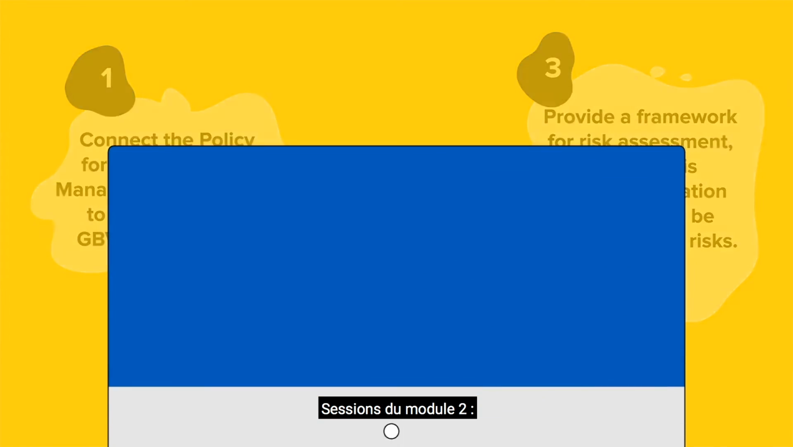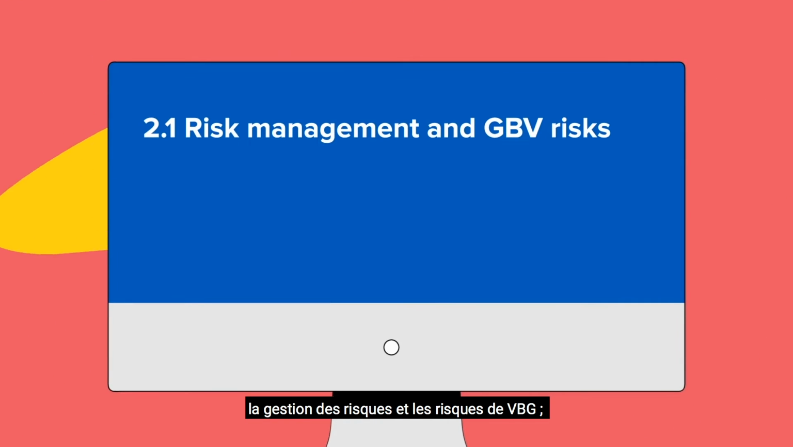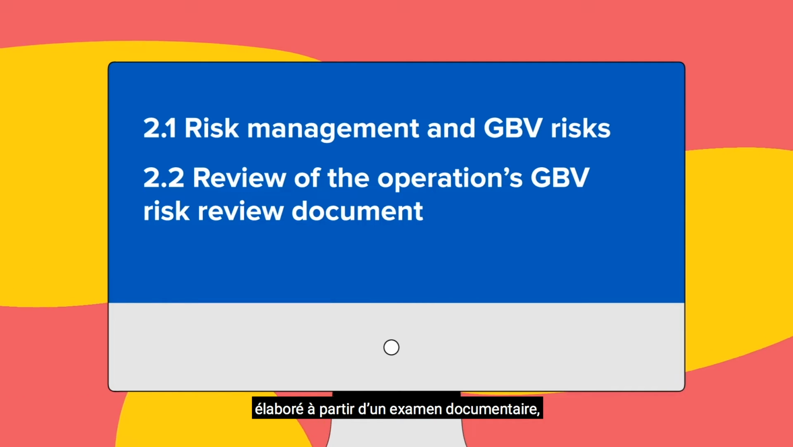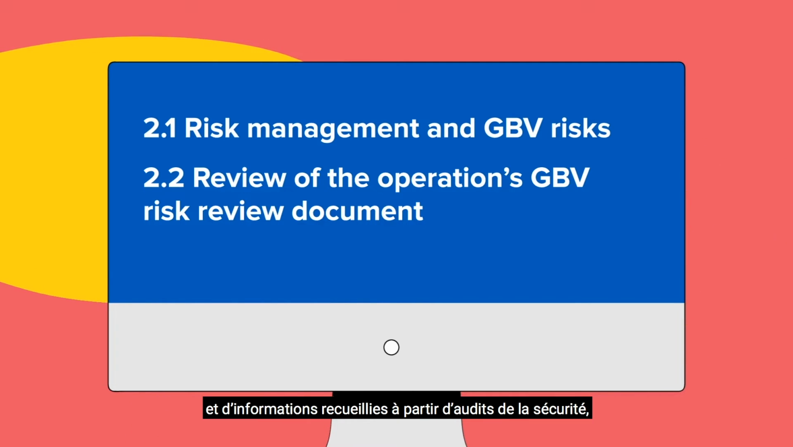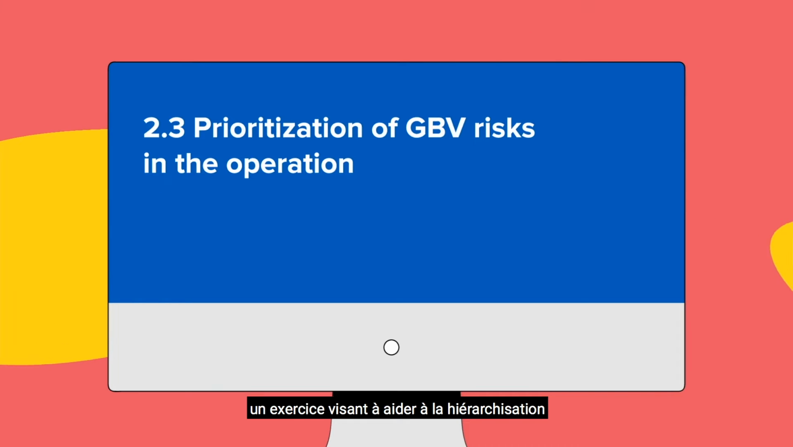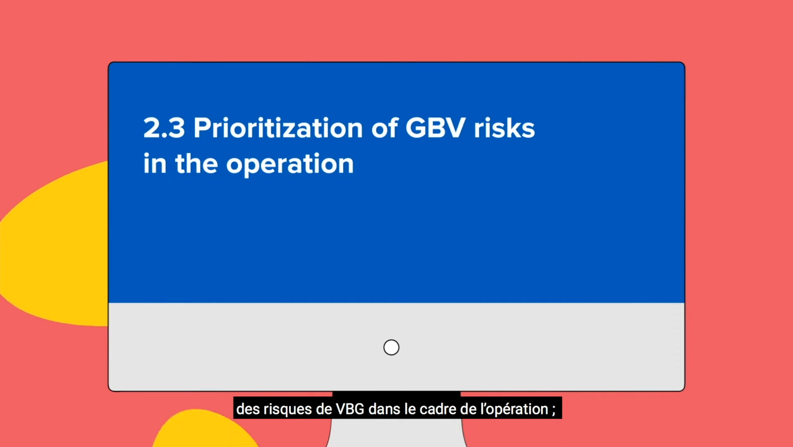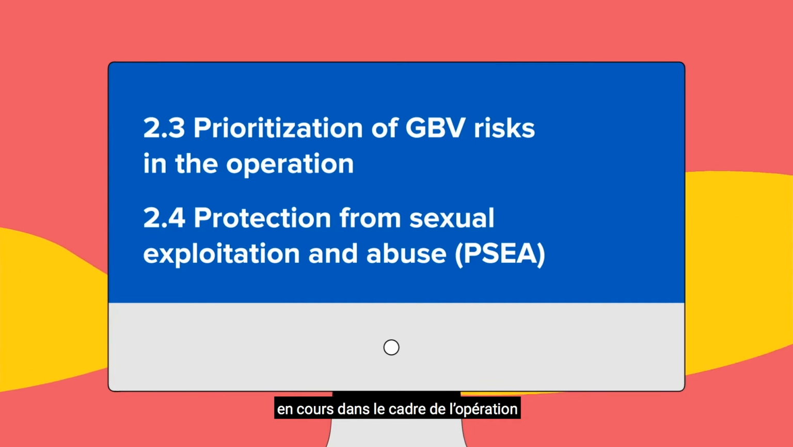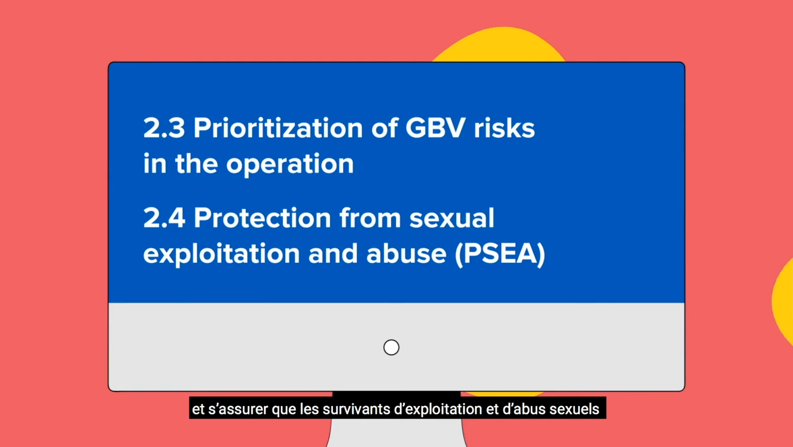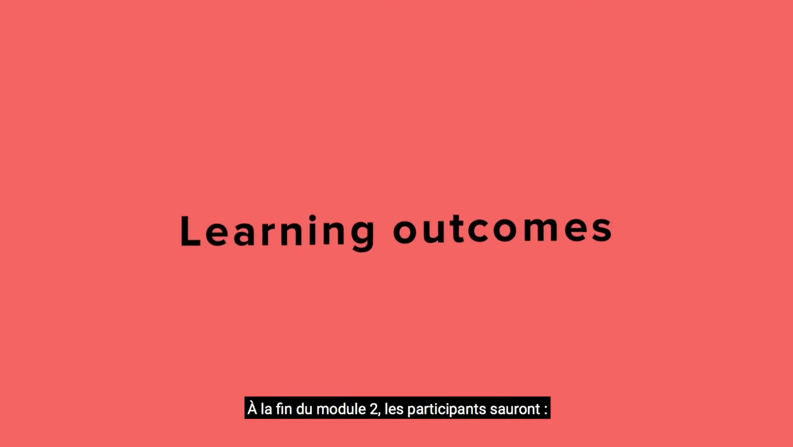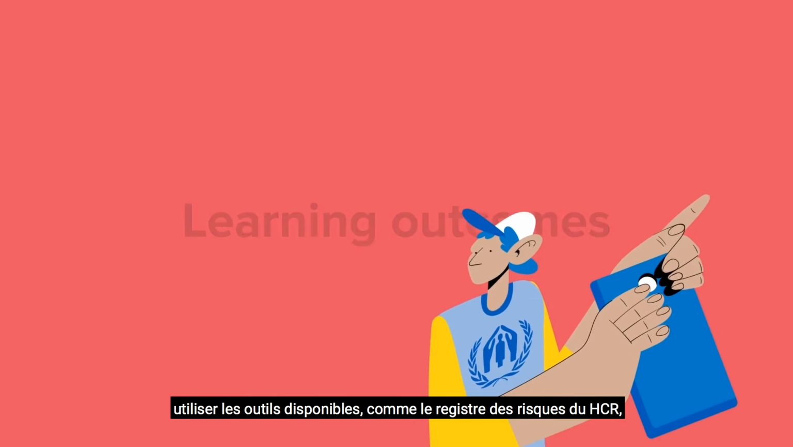Sessions in Module 2, Managing GBV Risks, include Risk Management and GBV Risks, review of the operation's GBV risks compiled from a desk review, secondary data review, and information compiled from safety audits, participatory assessments, or sector assessments prior to the workshop, an exercise to assist with prioritization of GBV risks in the operation, and a session on PSEA to clarify linkages with ongoing PSEA efforts in the operation and ensure survivors of SEA have access to the same GBV referral pathways.